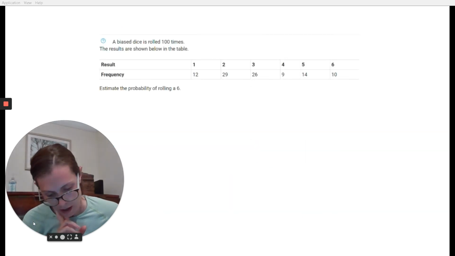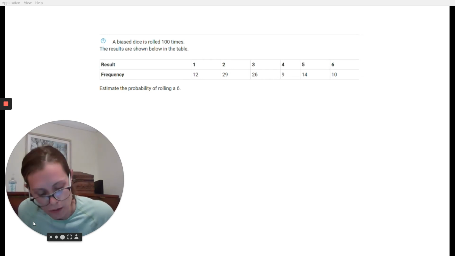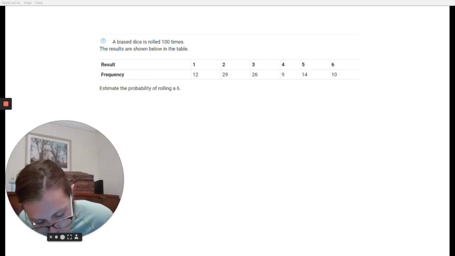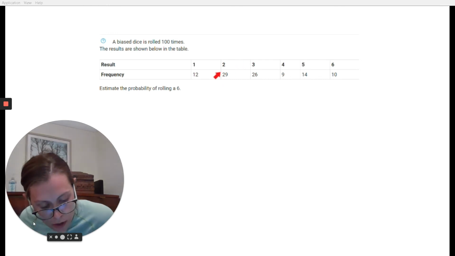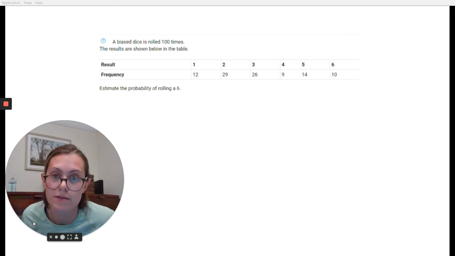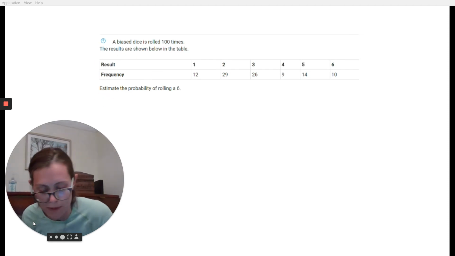It says a biased dice is rolled 100 times. The results are shown in the table. So this is no longer a probability table. This is telling you that if I rolled this dice 100 times, I got the number 1 12 times. I got the number 2 29 times. I got the number 3 26 times. I got the number 4 9 times. I got the number 5 14 times, and I got the number 6 10 times. It says the results are shown in the table below, so that's how the table works. Estimate the probability of rolling a 6.